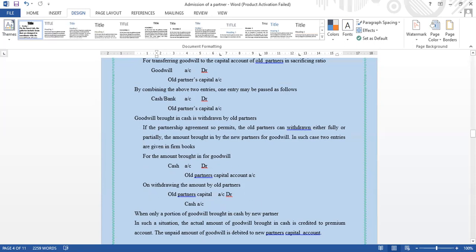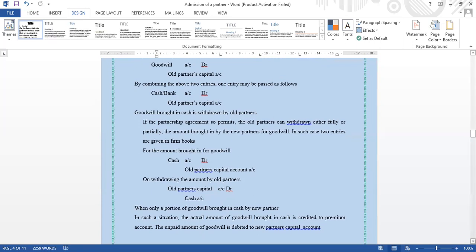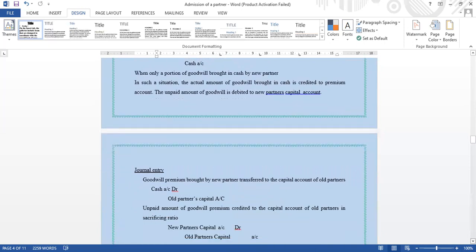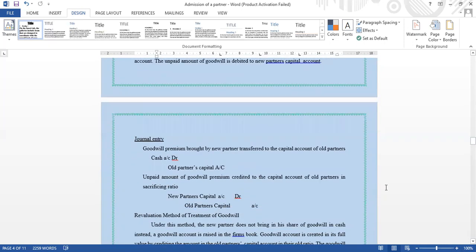Then we'll move to the journal entry for the goodwill premium brought by a new partner, transferred to the capital account of old partners. What is the journal entry? Cash account debtor to old partners capital account. That is most important.